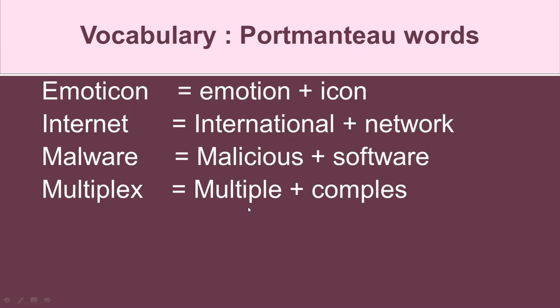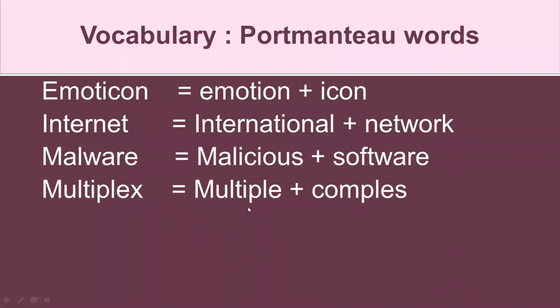In the multiplex theaters, you find many entertainments at the same time: food items, shopping complexes, along with the entertainment, and movie screens are also available.